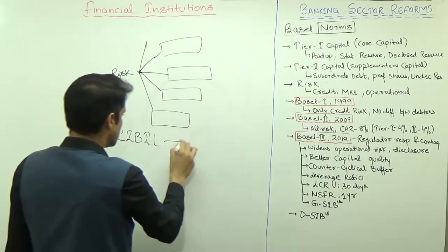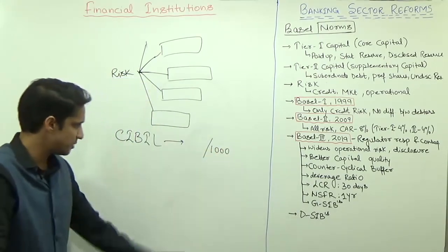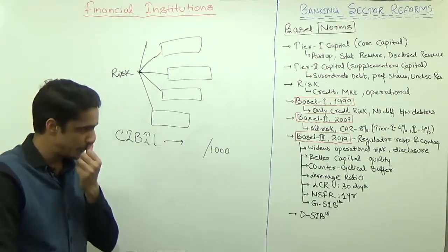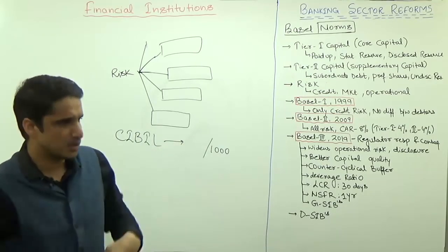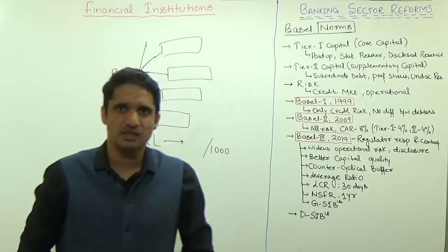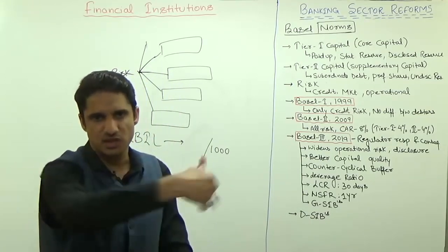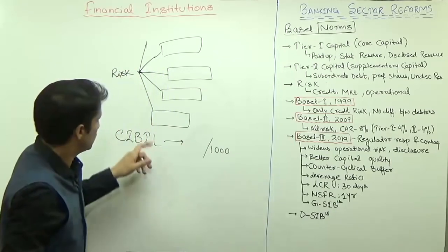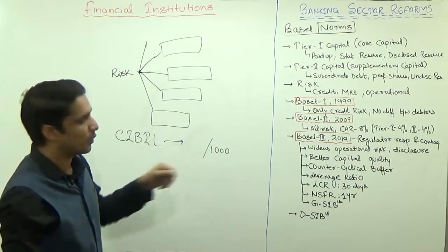So CIBIL gives you marks out of 1000. I think an advertisement comes related to CIBIL. A person visited a bank and there was a huge queue in that bank, and the person standing there said, my CIBIL score is 850, and suddenly the executives started running towards that person. So CIBIL is your score out of 1000.